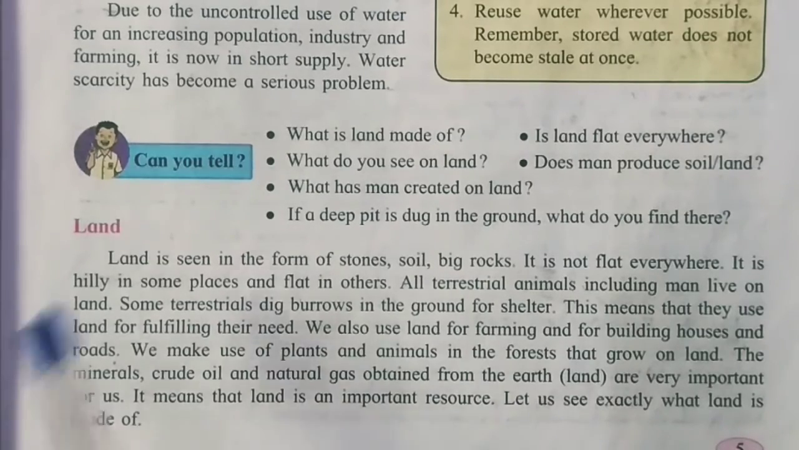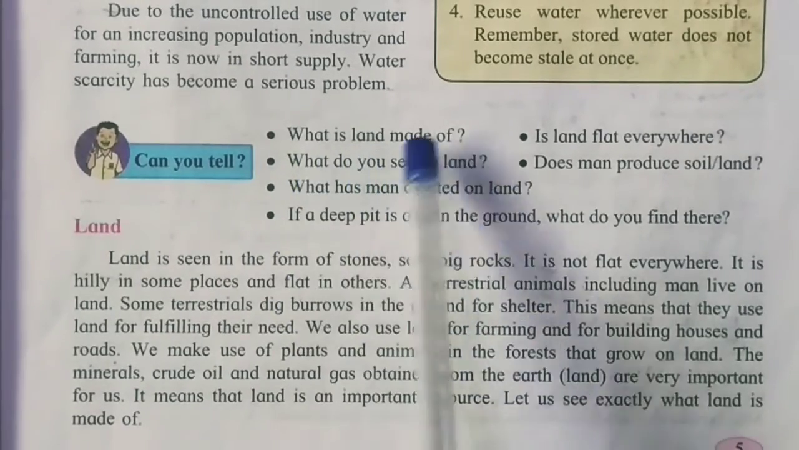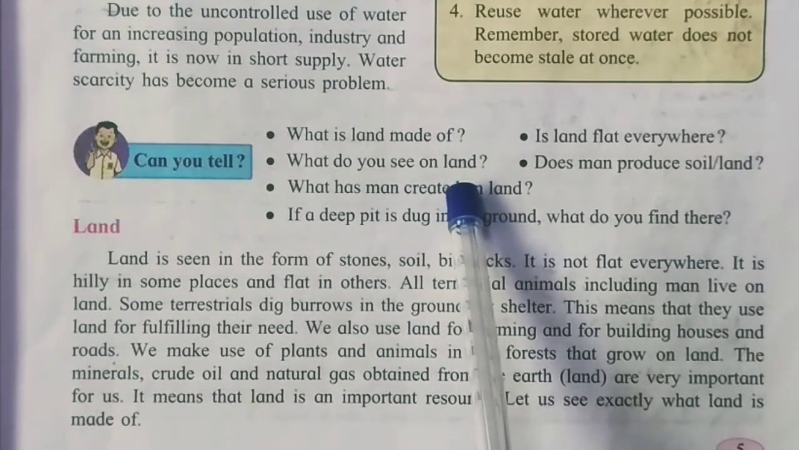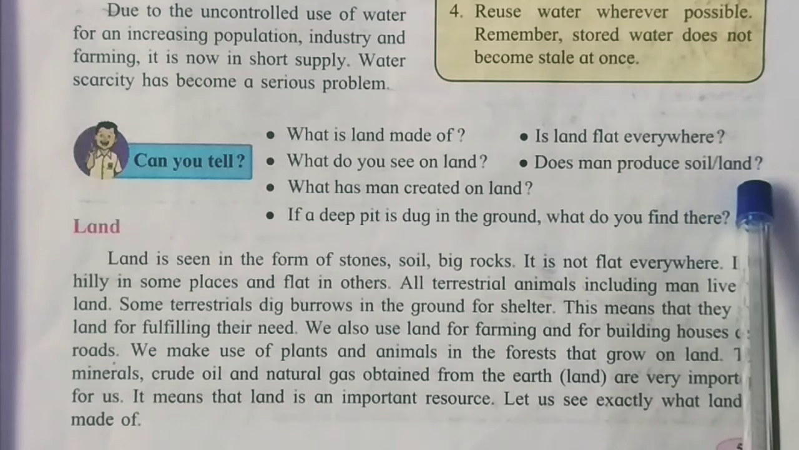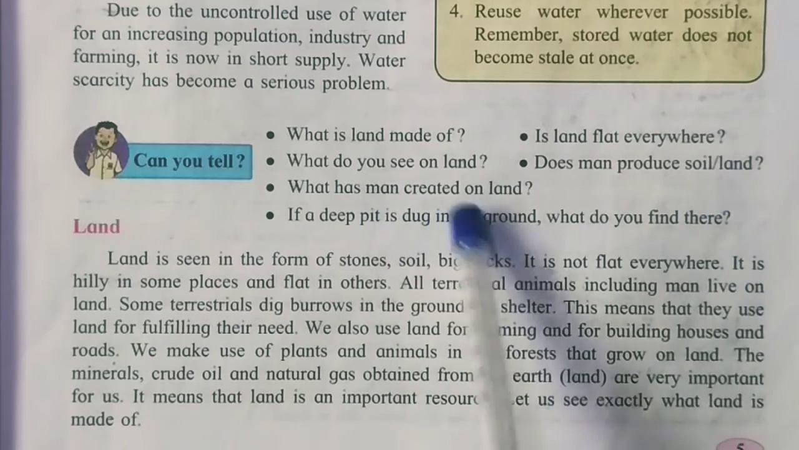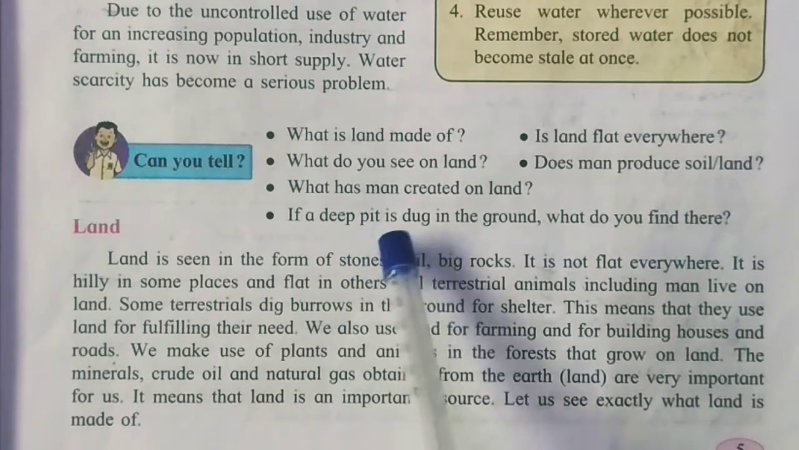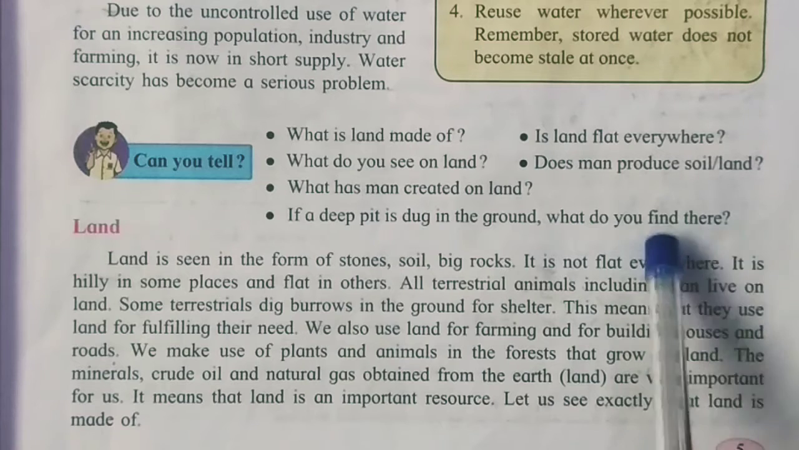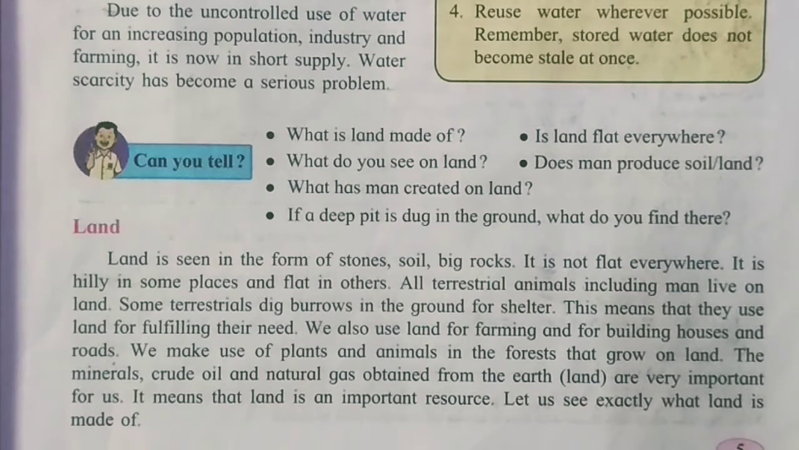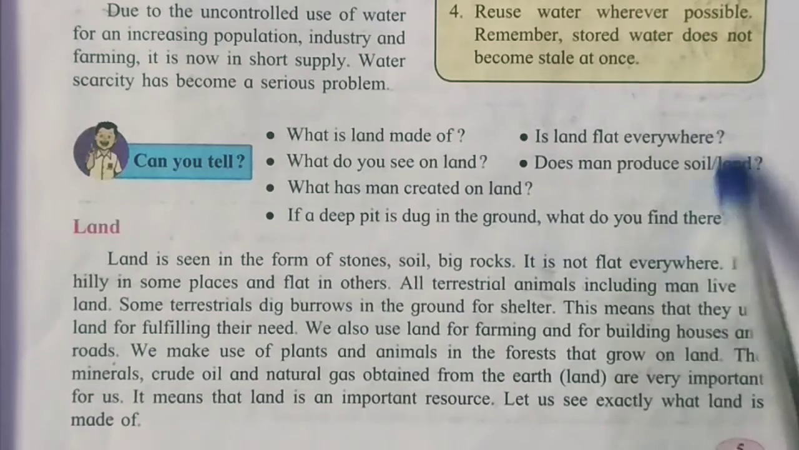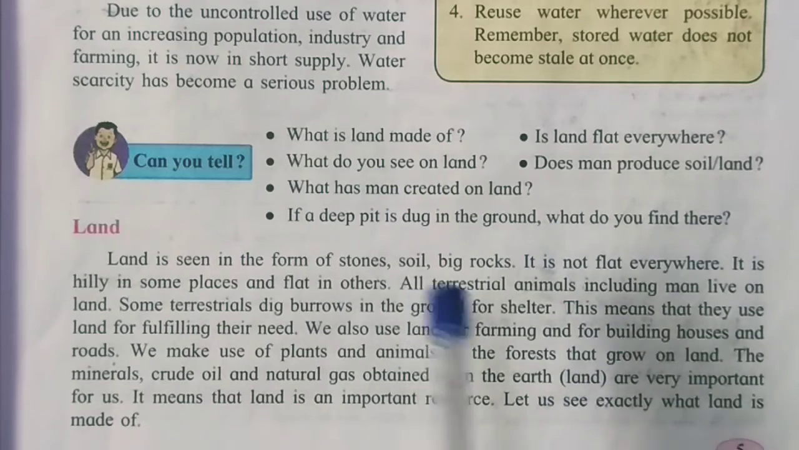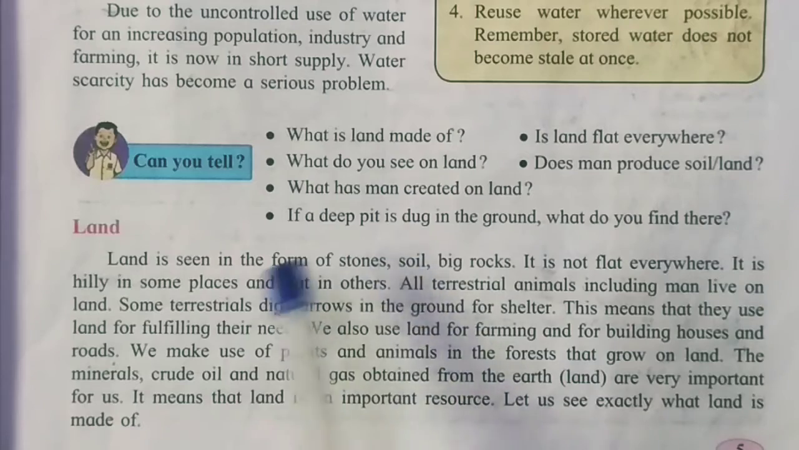See here. Can you tell what land is made of? Is land flat everywhere? What do you see on land? Does man produce soil? What has man created on land? If a deep pit is dug in the ground, what do you find there? These are some questions and we will get the answers below. So let us find these answers. You should write all the questions we have covered in your notebook, and write their answers also.